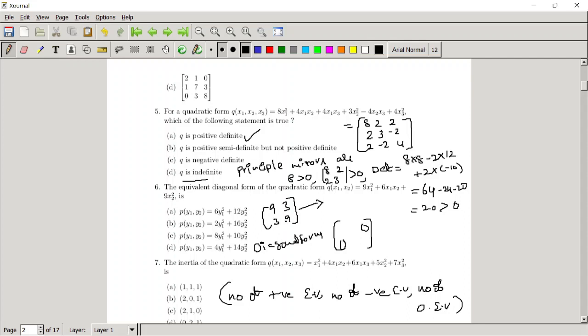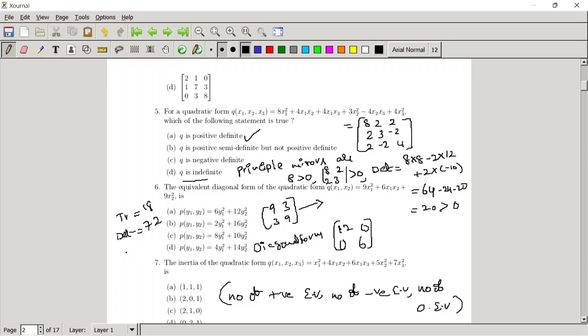Can you say what are the eigenvalues of this matrix? I can directly say 12 and 6 are the eigenvalues. Can you guess how? From this matrix, can you identify the trace equal to 18 and determinant equal to 81 minus 9, which is 72?